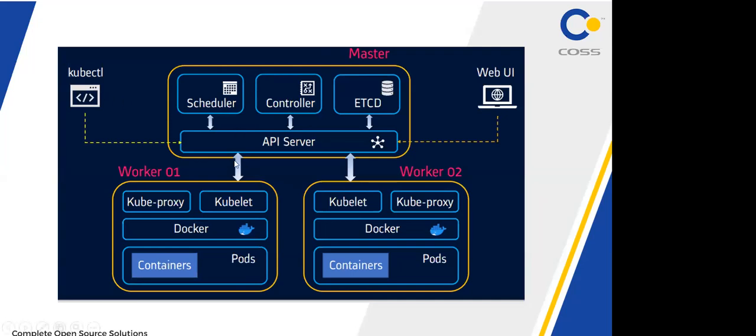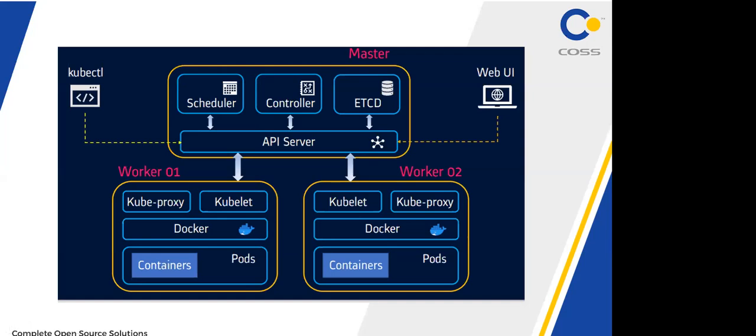Then the API server communicates with the worker node: hey, one request is coming, these are the resources, this application will run here. It will give the status report: this much application is already running in my worker node, okay, you can run it now. This way kubelet just works as an agent. What is kubeproxy?